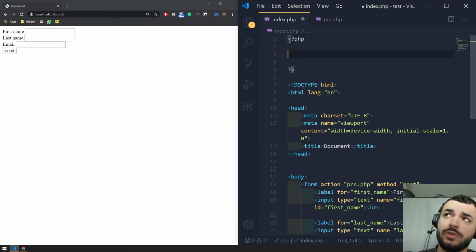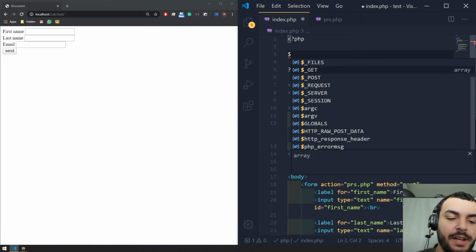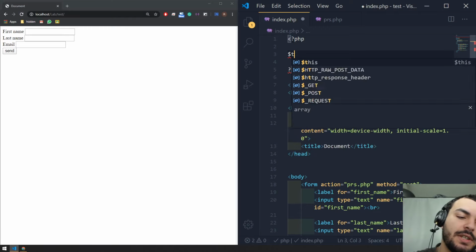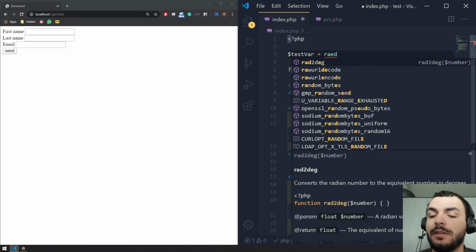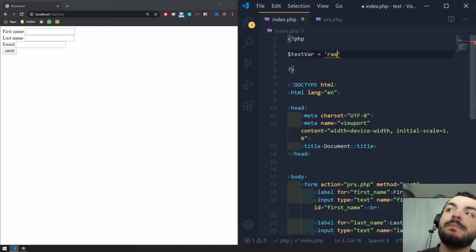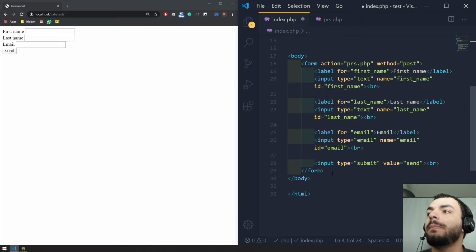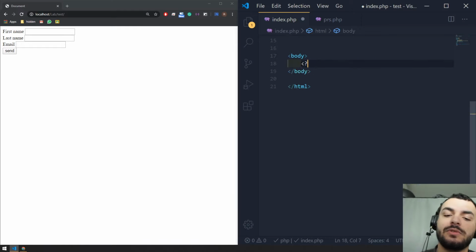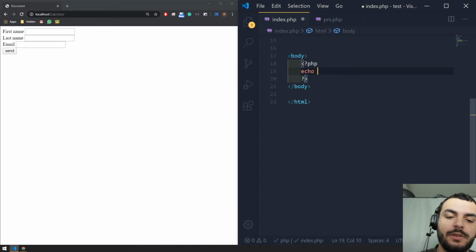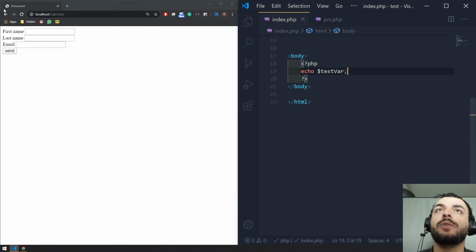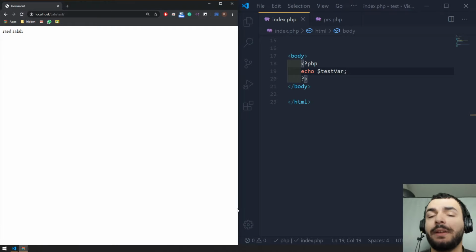Let's create a PHP block and declare a variable. Let me call this one testvar, and I'm going to set it to my name. Inside my body, I'm just going to echo this variable out, echo testvar. Right now, if I go here and refresh, I can see the variable.